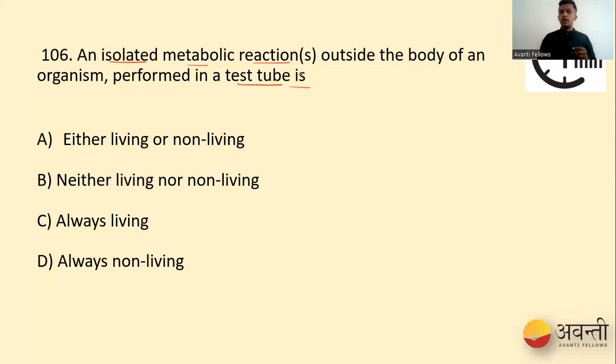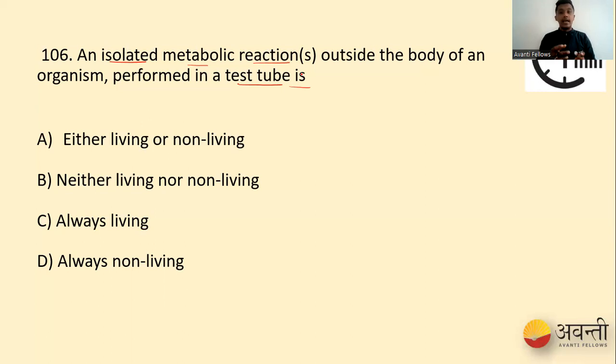Maybe in your +2, you have an experiment for salivary amylase test, right? Salivary amylase is an enzyme, and you use it to digest carbohydrates outside the living system, at a particular pH or particular temperature. Now, we do get results similar to that of our body, but it is outside the body where the results are obtained.